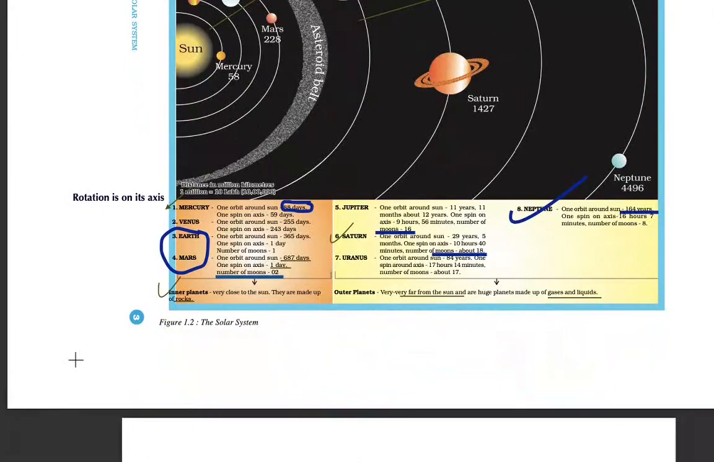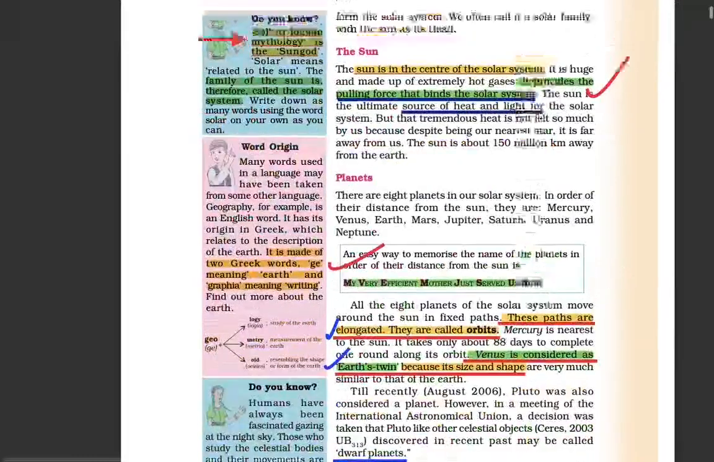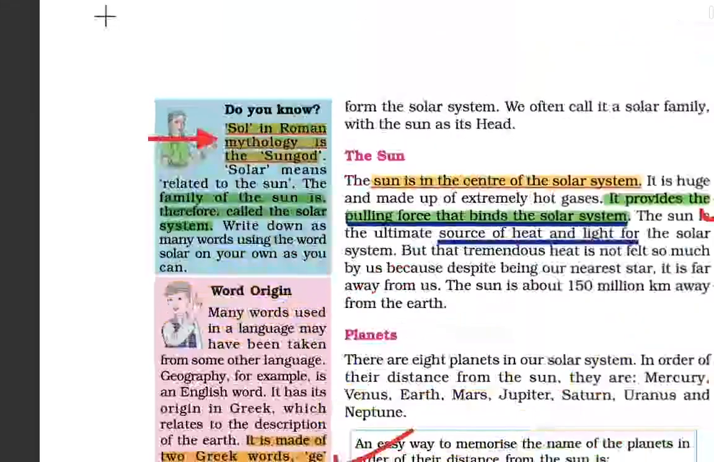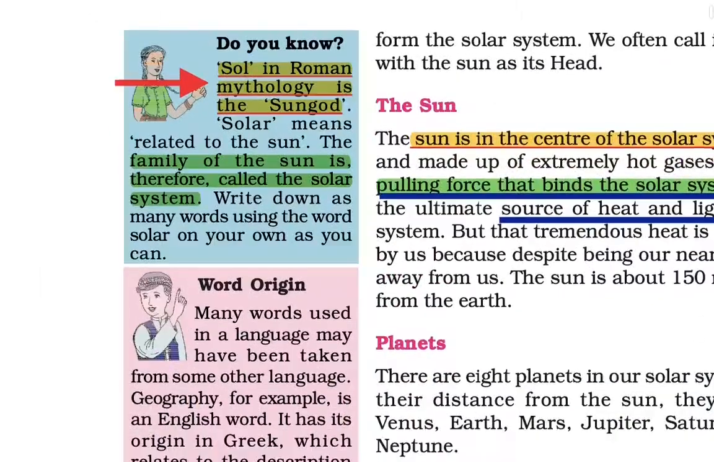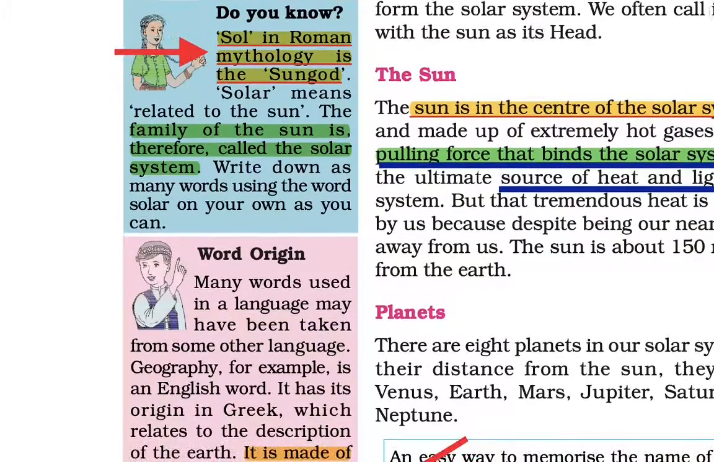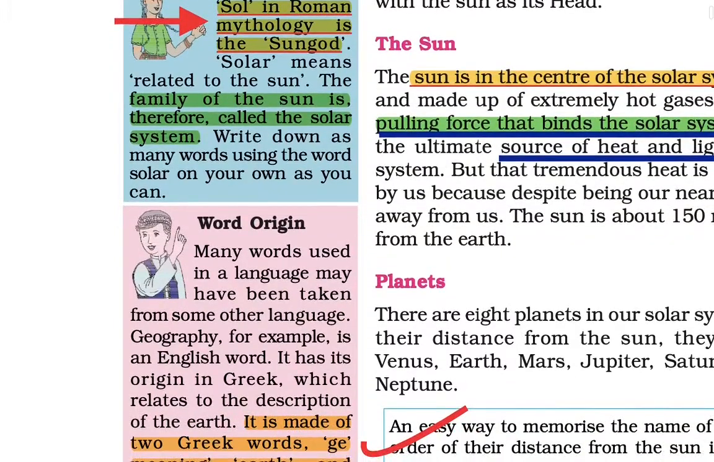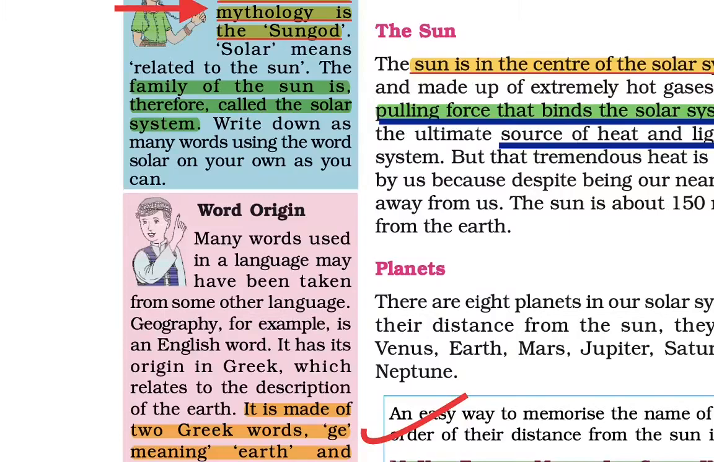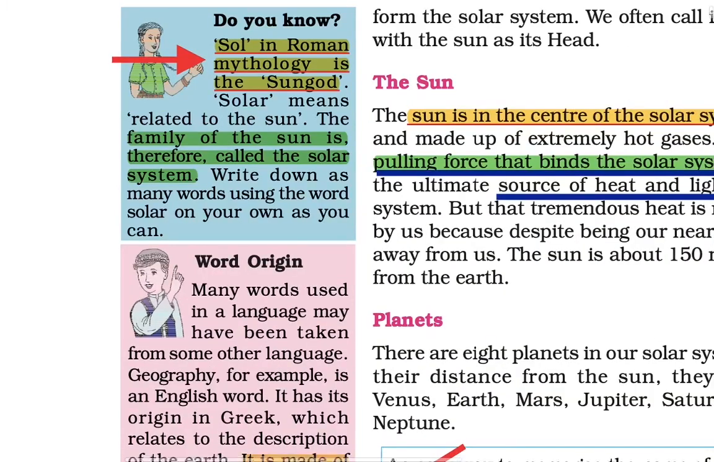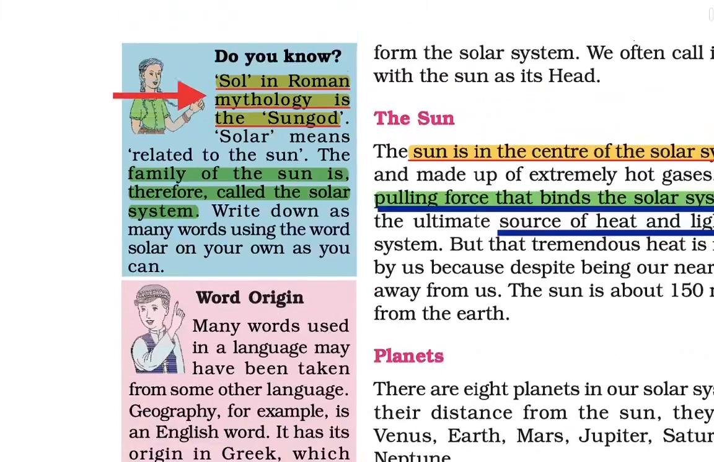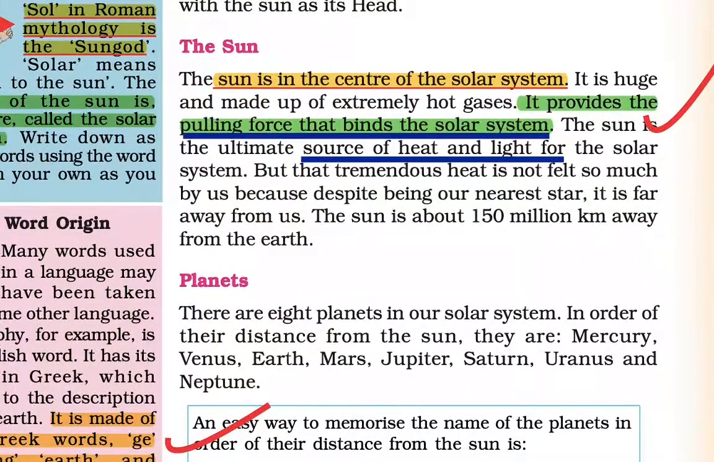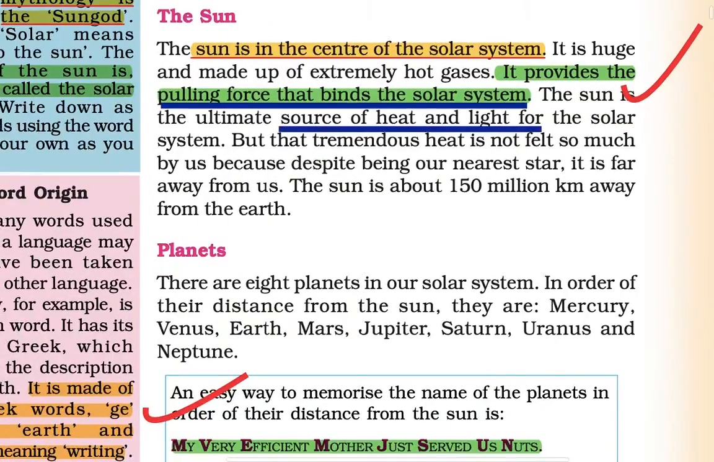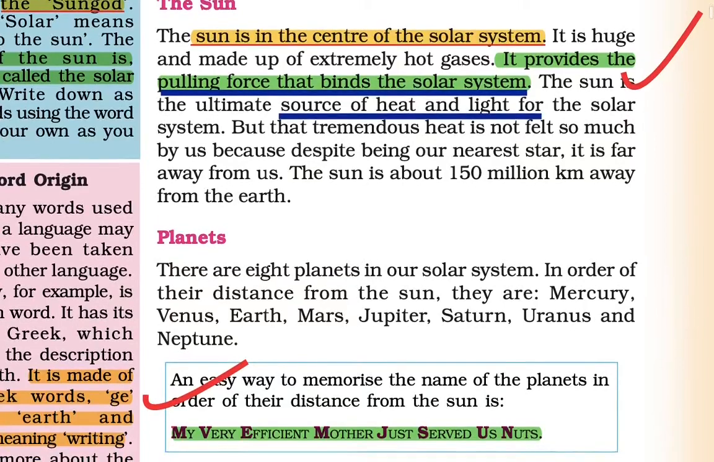Now we have some mythology associated with it. We have Sol in Roman mythology, known as the sun god, and solar means related to the sun. So the family of the sun is therefore called the solar system. This is the mythological interpretation of the solar system. Now coming to the next, we have the sun. The sun is in the center of the solar system, and it provides the pulling force that binds the solar system. The sun is the ultimate source of heat and light for the solar system.